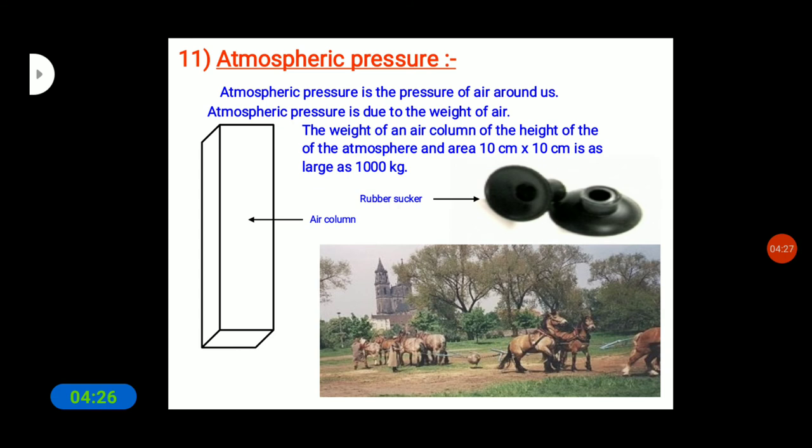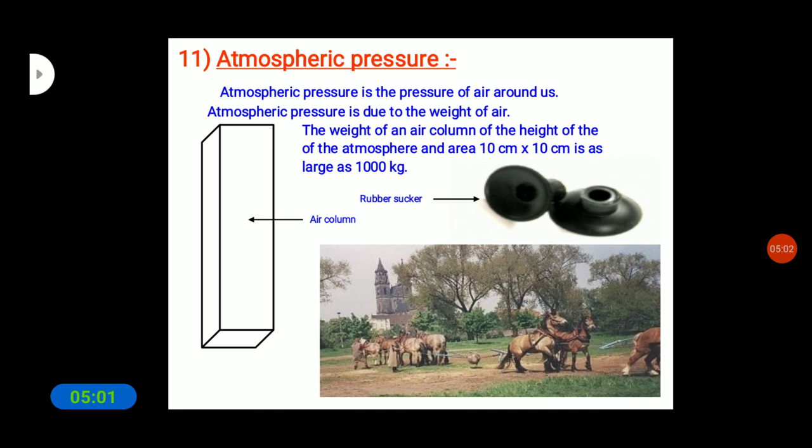So this is the concept: atmospheric pressure is the pressure of air around us, and this atmospheric pressure is due to the weight of the air. This pressure is exerted due to the weight of the air. The weight of an air column of the height of the atmosphere and area 10 centimeter into 10 centimeter is as large as what? 1000 kg.